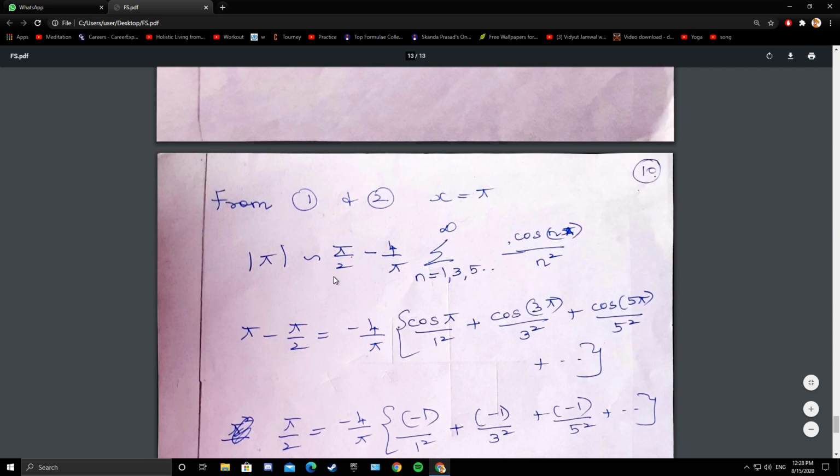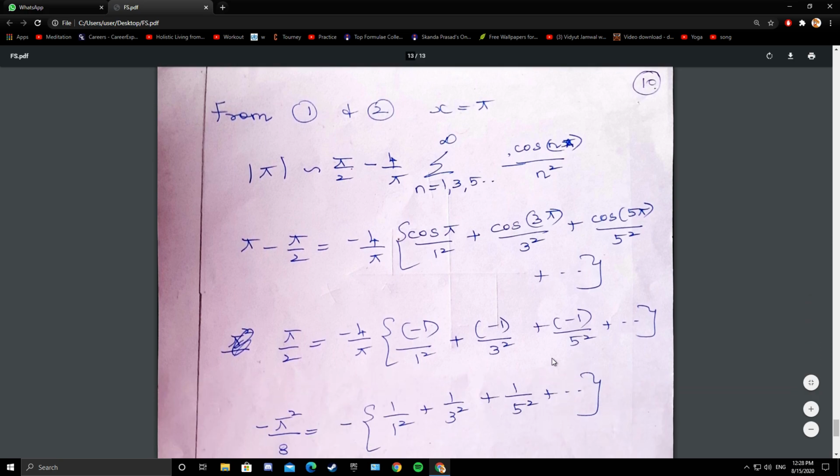So modulus of pi is pi. So pi minus pi by 2 equals minus 4 by pi, and you expand the summation. If n is 1, cos pi by 1 square. If n is 3, cos 3 pi by 3 square. If n is 5, cos 5 pi by 5 square, plus etc. Now pi minus pi by 2 is pi by 2, and minus 4 by pi. What is cos pi? Minus 1. What is cos 3 pi? Minus 1. Cos 5 pi? Minus 1. Cos of odd multiples of pi is minus 1.